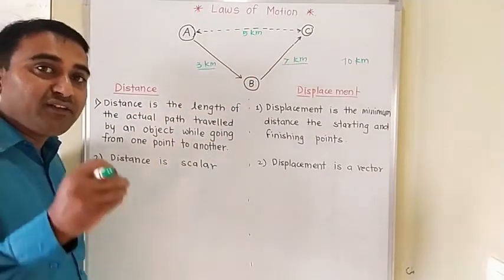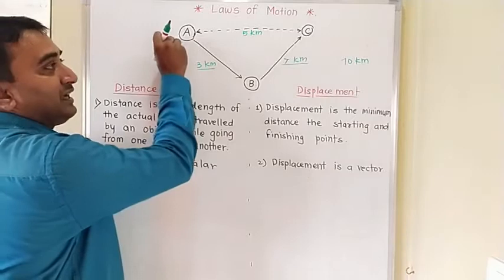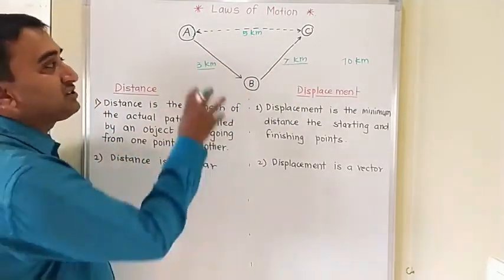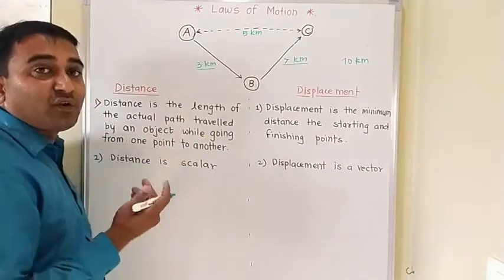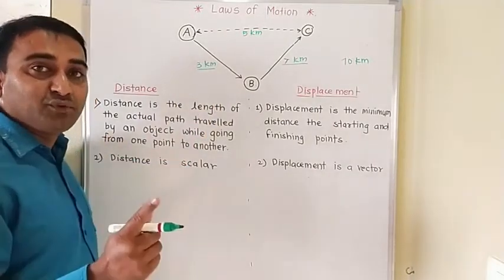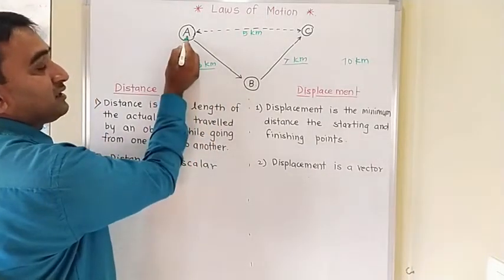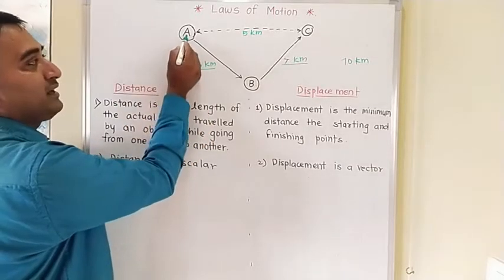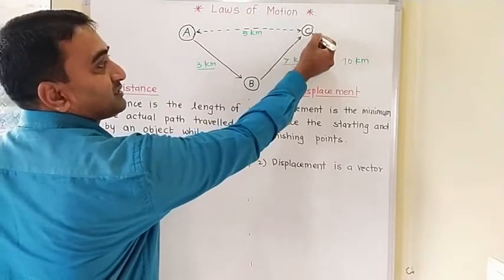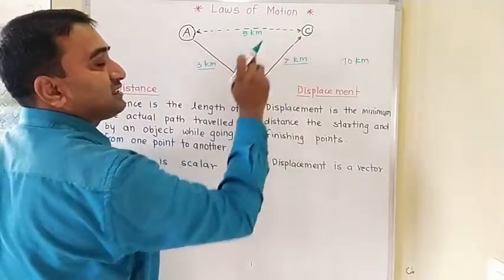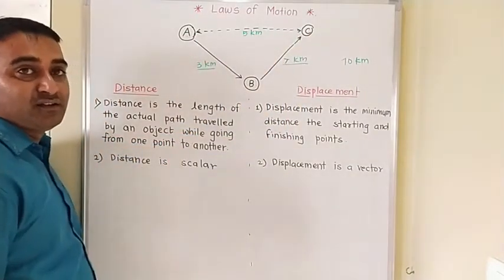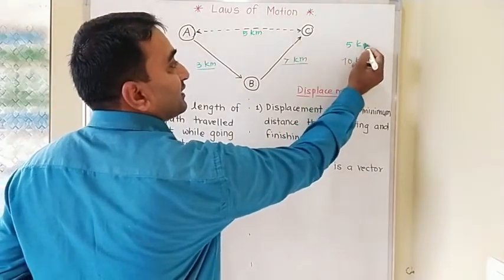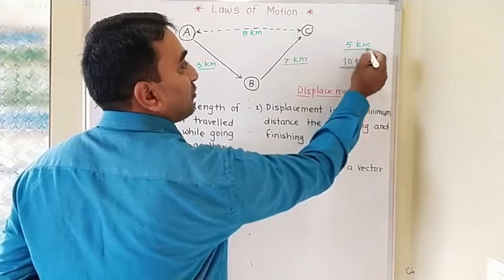But now when we consider point A to point C, what is the minimum distance? That is the change in position. So what is motion? Motion is a change in position. The person who was at point A is now at point C. So the minimum distance is 5 kilometers. So we are getting two distances: one is 5 kilometers and the second is 10 kilometers.